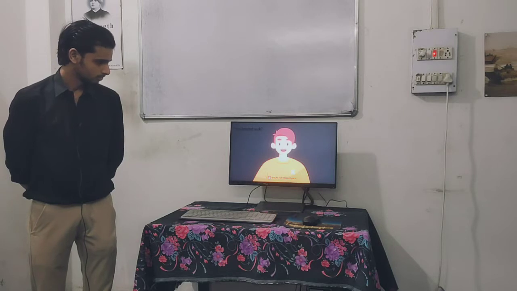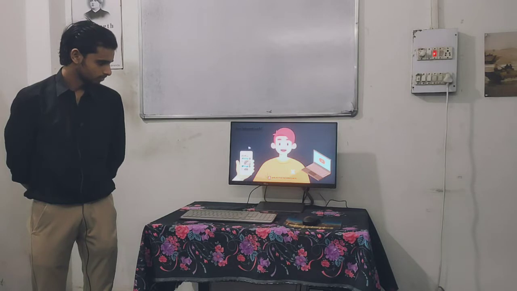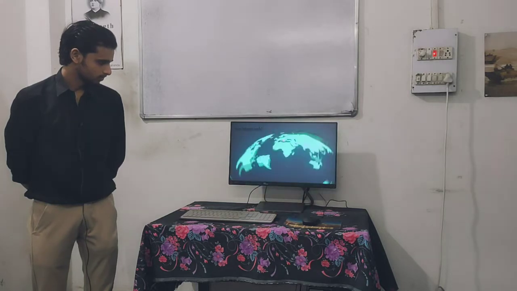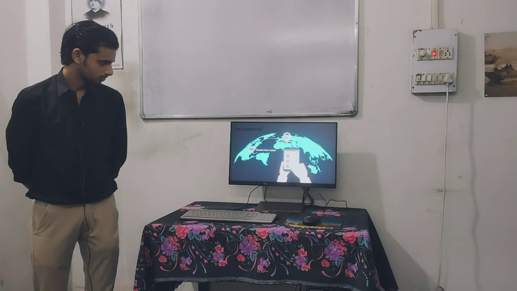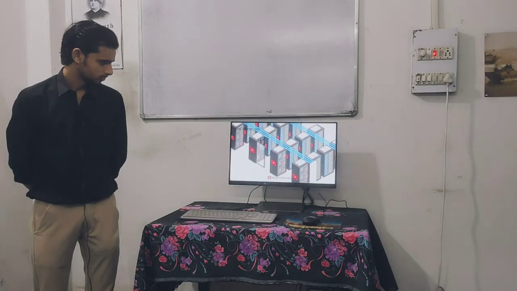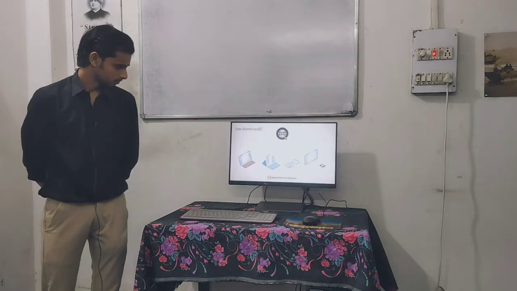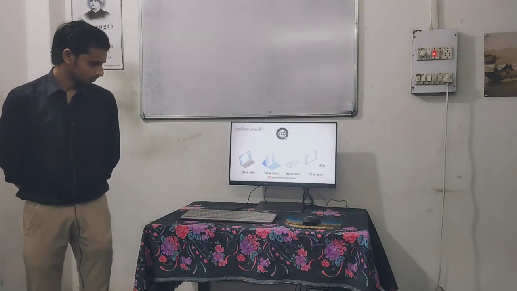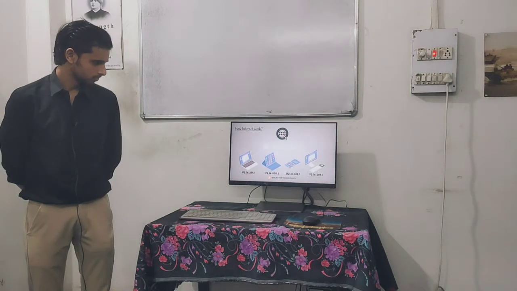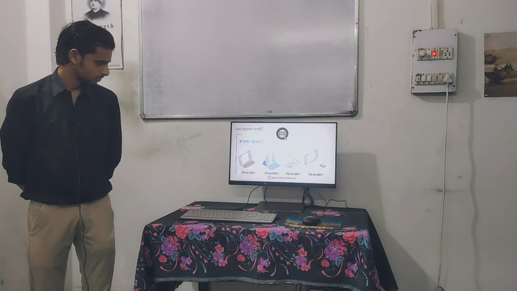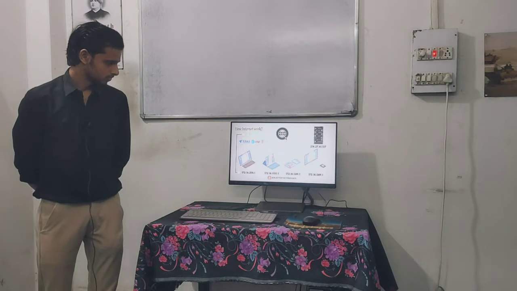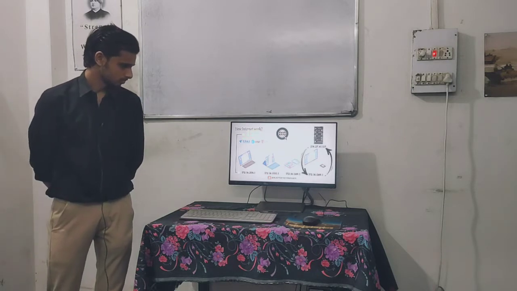Let's say you want to access certain data from the internet on a phone or a laptop that is connected to the internet via cable or Wi-Fi via a router. The data you want to access, for example a video on YouTube, is stored in a data center on an SSD of a server. But how does this data get to you? Any device connected to the internet is identified by a unique group of numbers called the IP address. And the IP address of your phone or laptop, for example, is given by your internet service provider. Also, the server where the data you want to access is stored also has an IP address. So, through the IP, the information has a sender and a recipient.